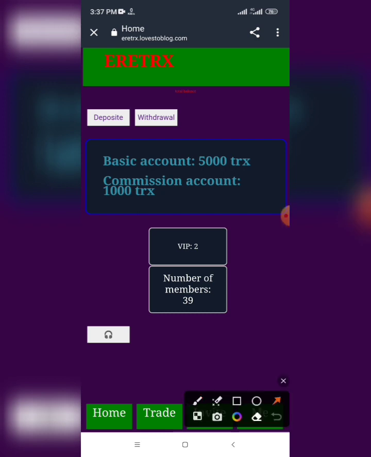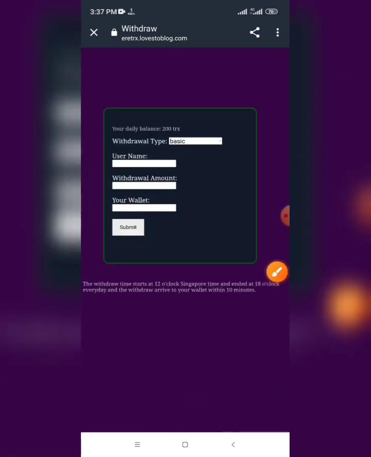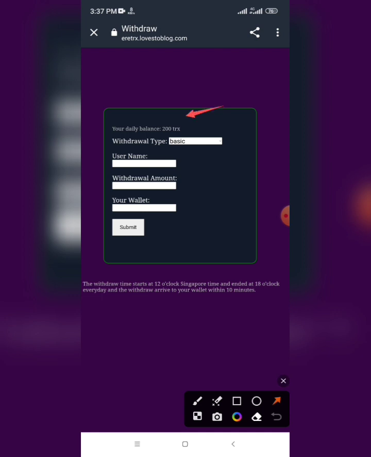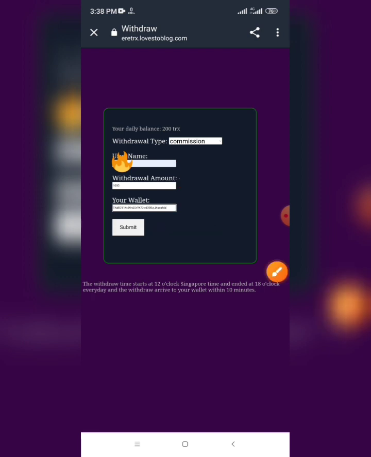I will go to withdraw now. I click withdraw. I will withdraw my basic 200 TRX. I'll put my username here, the amount I will withdraw, and my wallet address, and click submit. Wait for me. Like we see everyone, I choose commission money and I put my username here, the amount, and my wallet address there. I will click submit now.